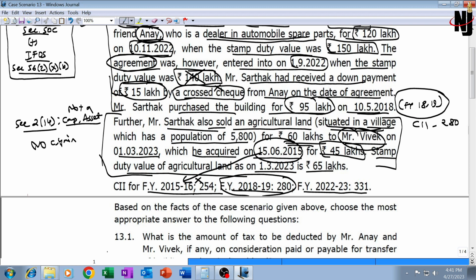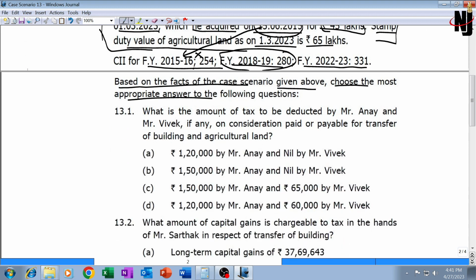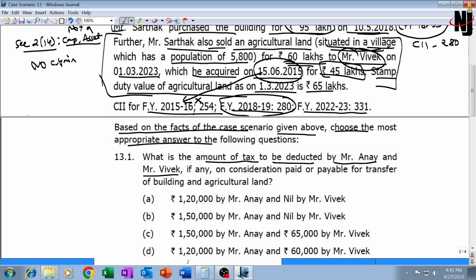I'm just writing it down here. Question is over. Based on the facts of the case scenario given above, choose the most appropriate answer. 13.1. What is the amount of tax to be deducted by Mr. Anay, the purchaser of building, and Mr. Vivek, the purchaser of agricultural land?